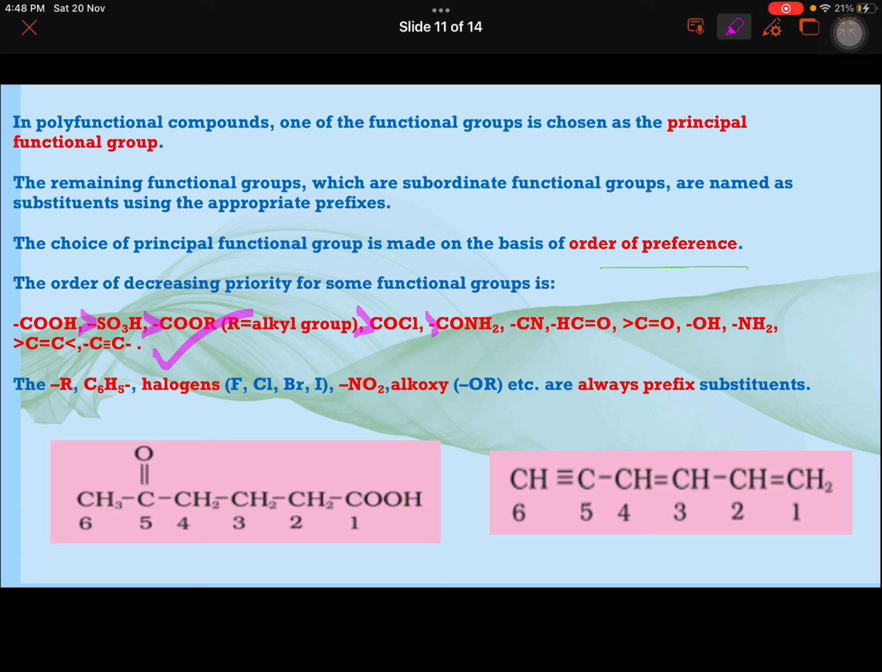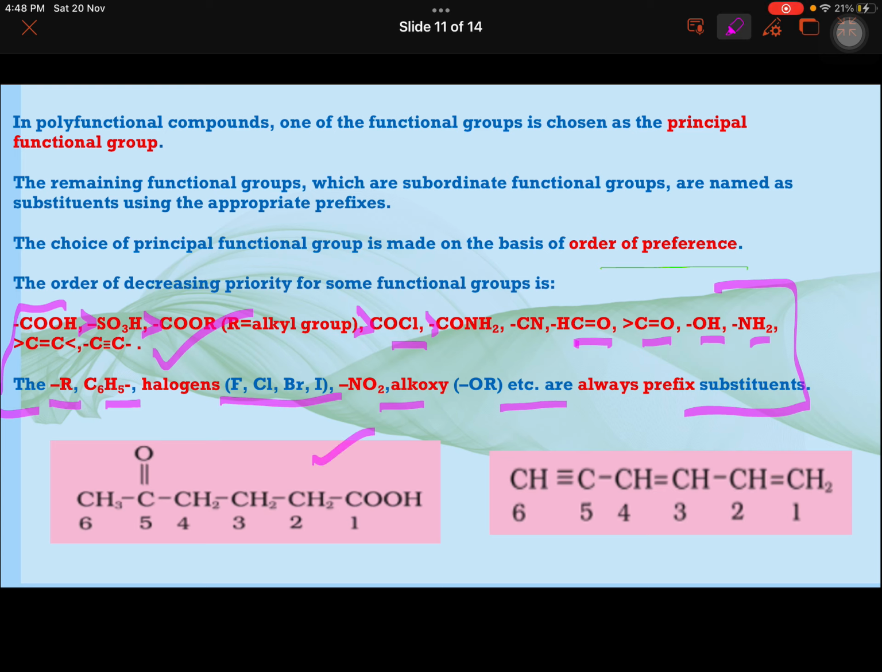Carboxylic, then sulfonic, then you have esteric group, COCl group, you have aldehyde here, and ketone has lesser preference than aldehyde. Then you have alcohol, amine, like that. And alkyl group, phenyl, C6H5 group, halogens, nitro, alkoxy, they are always used as prefixes. Remember these things and it is very easy to write their IUPAC names also.